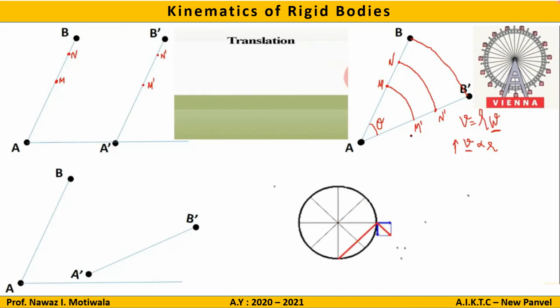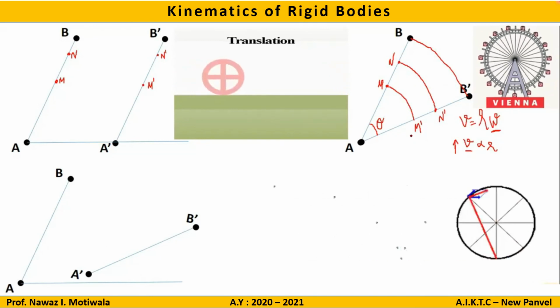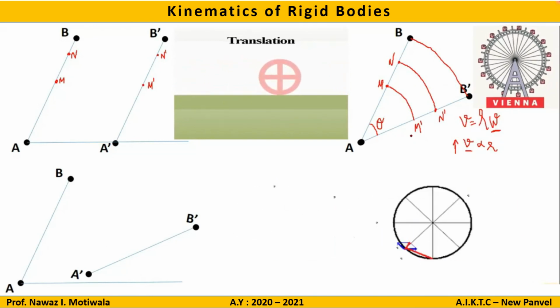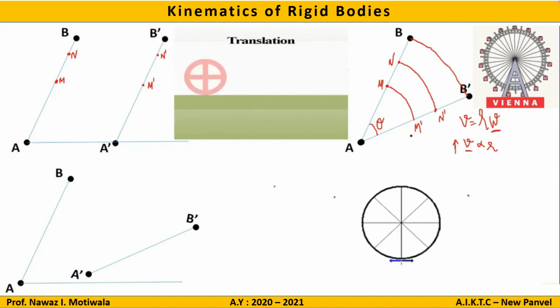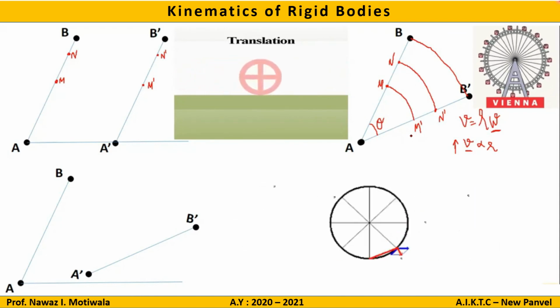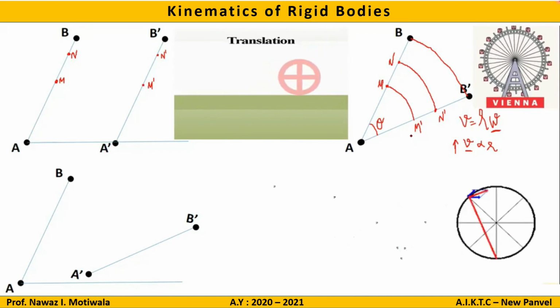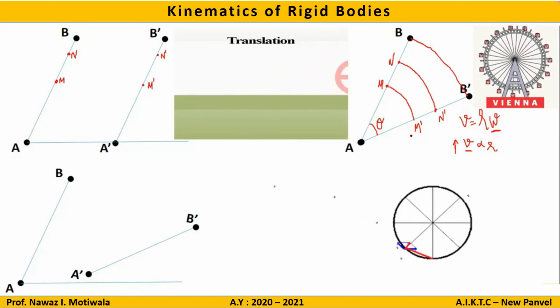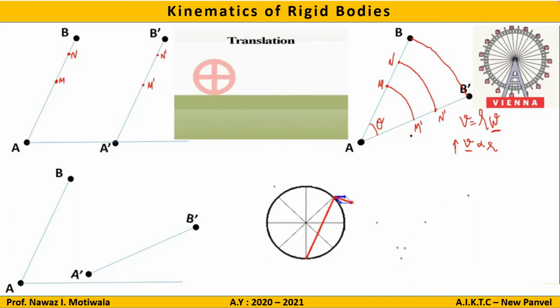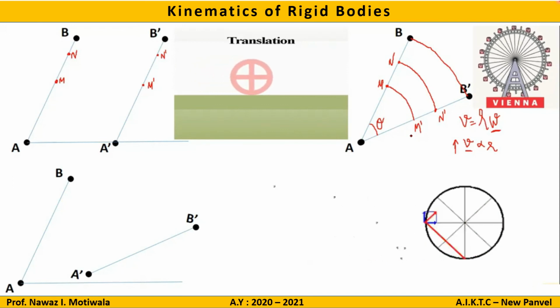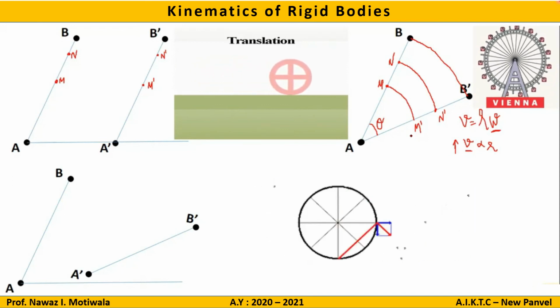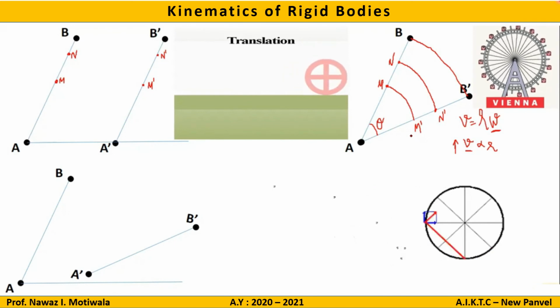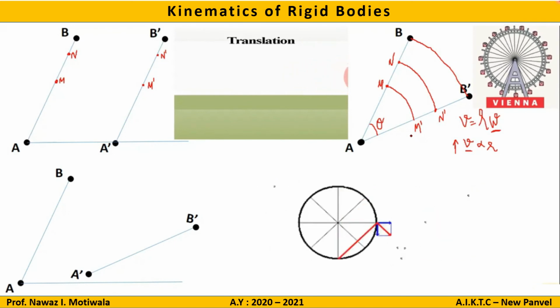You can easily identify the difference of motion from the 3 animations which are shown on the screen. In the first case you can see a body is performing purely translation motion. In the second case, a body performing purely rotational motion about a fixed point. And in the third case you can see that a body is performing translation as well as rotation.